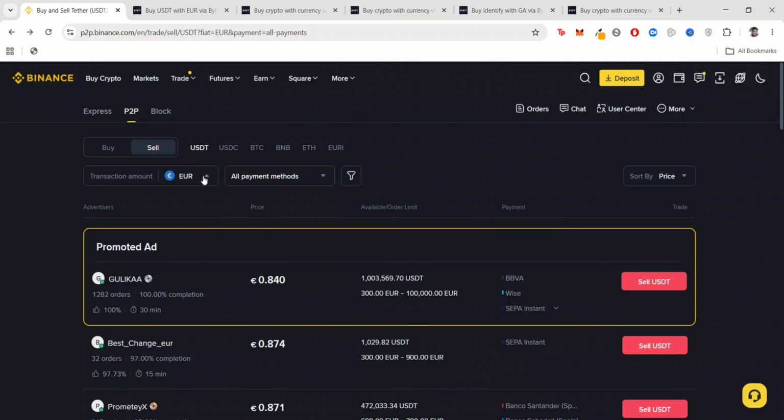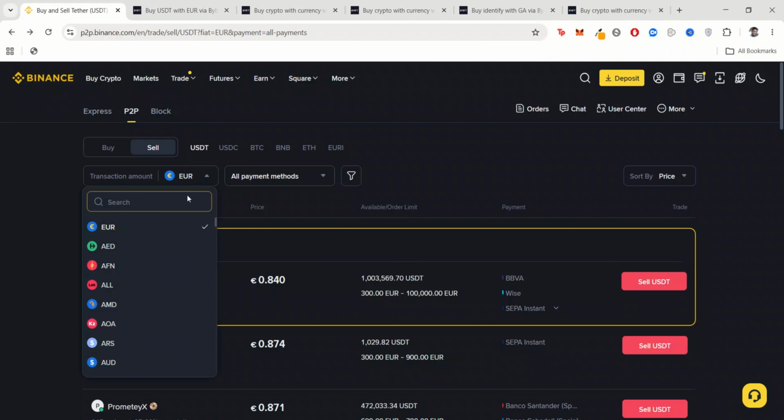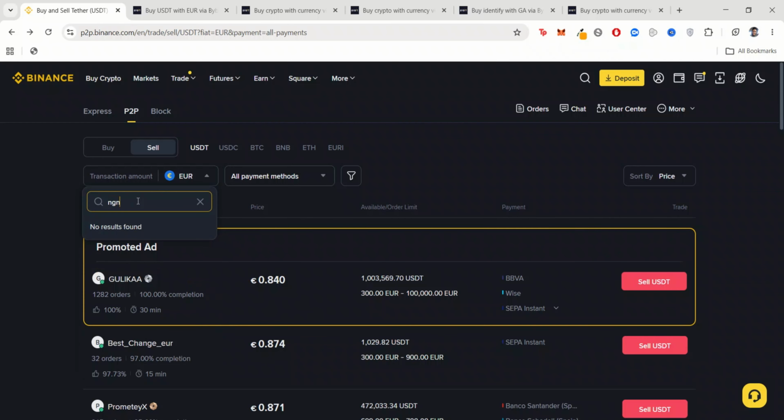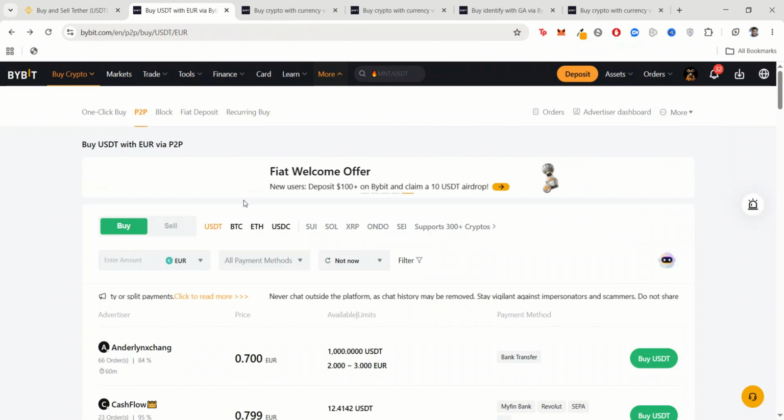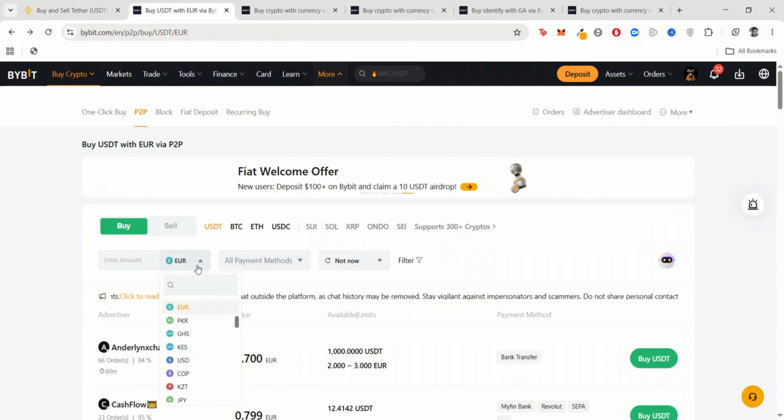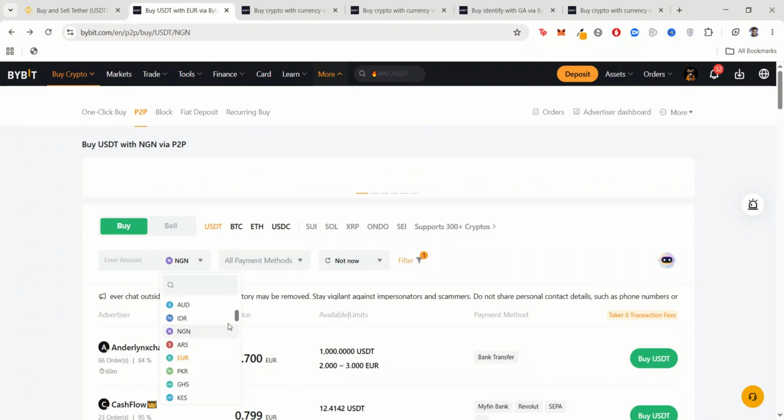If you scroll here and want to check the currency that is available for you, all you need to do is click here. Once you click there, you can see the currencies available for you. So if you are in Nigeria and want to trade, you click on it, and you can see it's not found here on Binance. But if you go to Bybit, you see NGN here, just 2 steps above euro. So you can trade in naira if you're from Nigeria.